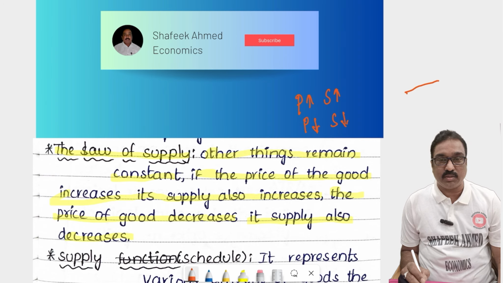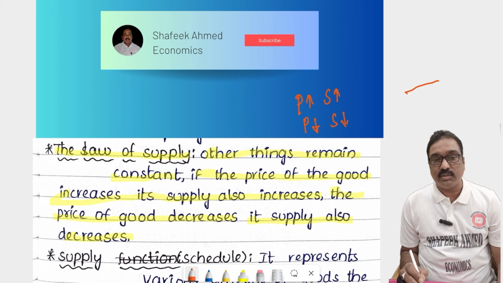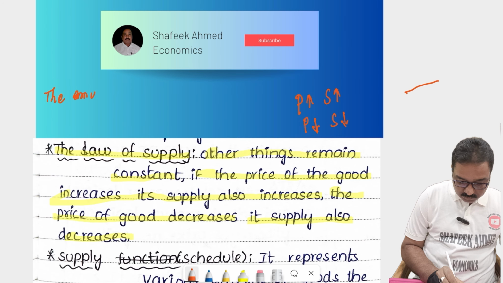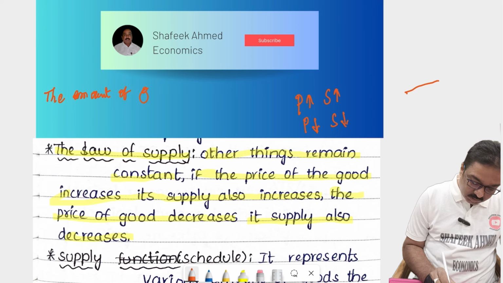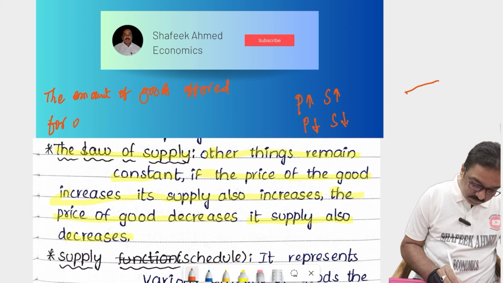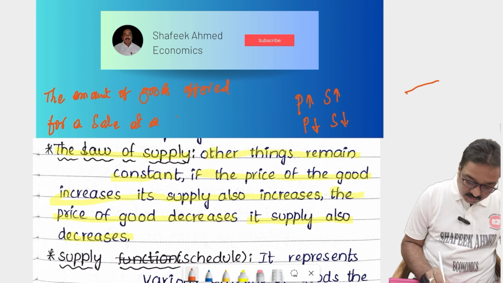Before that, what is called the supply? Supply is nothing but the amount of goods offered for a sale at a given price.